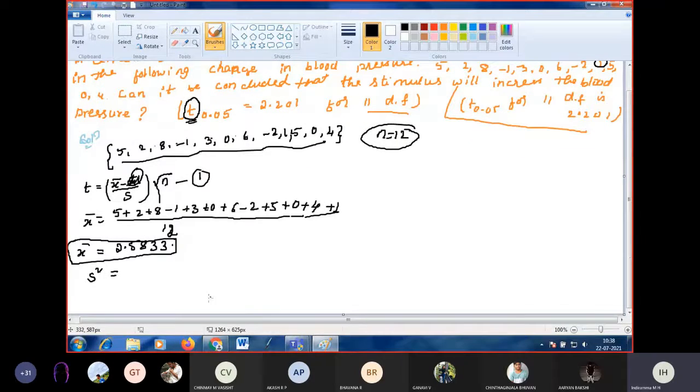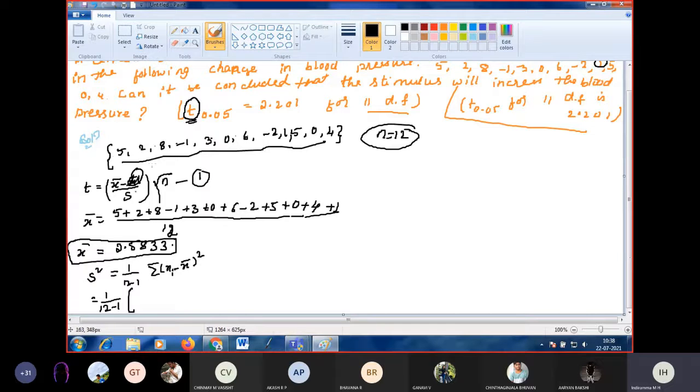Formula for S square is what? 1 by n minus 1 into summation of x minus x bar whole square. So that is 1 by n minus 1, n is 12, so 12 minus 1, into xi minus x bar.